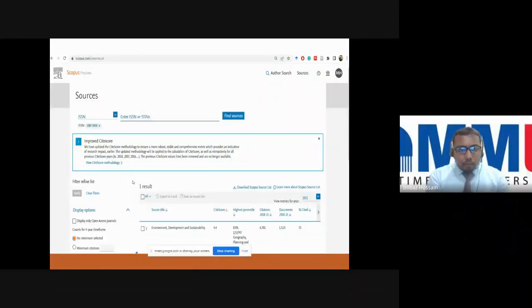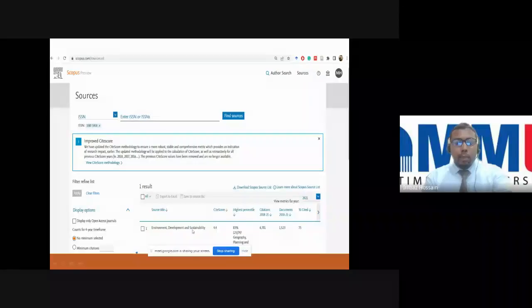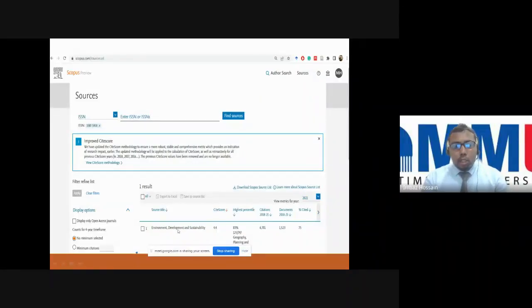You know that every journal has an ISSN number, so you copy the ISSN number and paste it in the Scopus website. Here you see the ISSN number. You can change this search by title or ISSN number. So you copy and paste your desired journal that you want to submit to. For example, this article I recently published in this journal, which is Q1 Springer, Environmental Development and Sustainability.